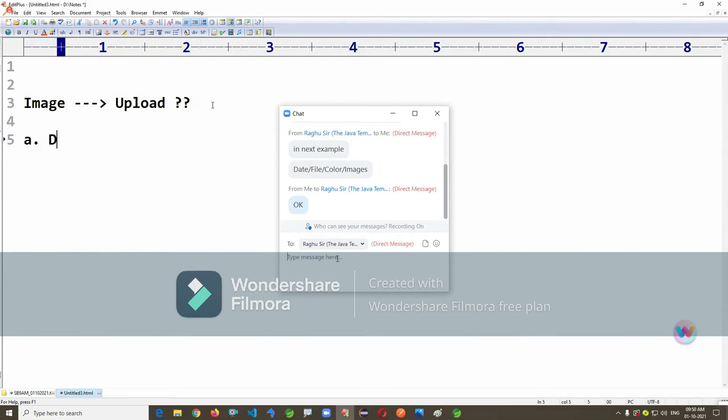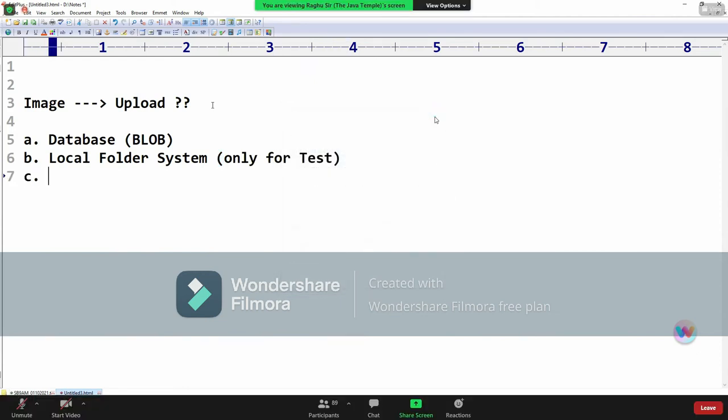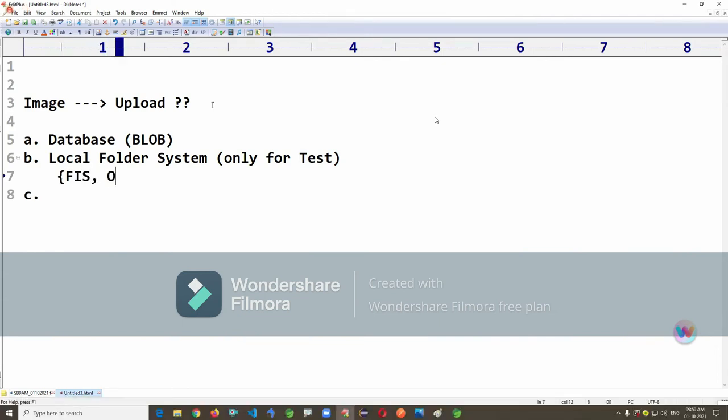One, database, that is called blob or clob. Very good. Second, local folder system. Mostly not used, only for test purposes, by using file input stream, file output stream, FIS, FOS concepts.